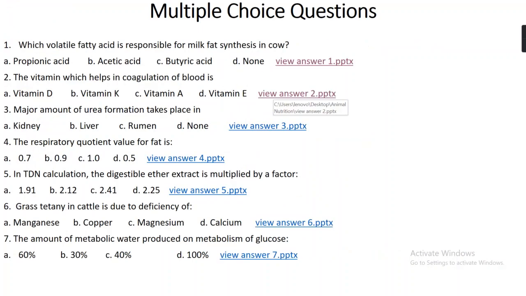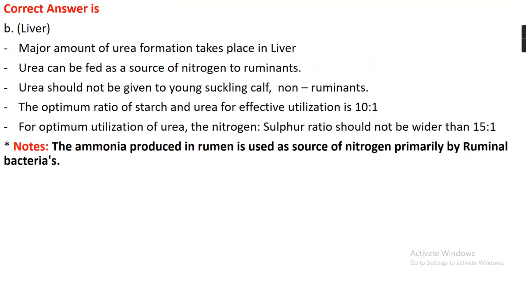Question number 3. Major amount of urea formation takes place in option A, kidney, option B, liver, option C, rumen, or option D, none. The right answer is option B, which is liver. Major amount of urea formation takes place in the liver, and urea can be fed as a source of nitrogen to ruminants. Urea should not be given to young suckling calf and also non-ruminant animals, because in case of young suckling calf the rumen is still not so much developed, so urea utilization by ruminal bacteria is not possible.